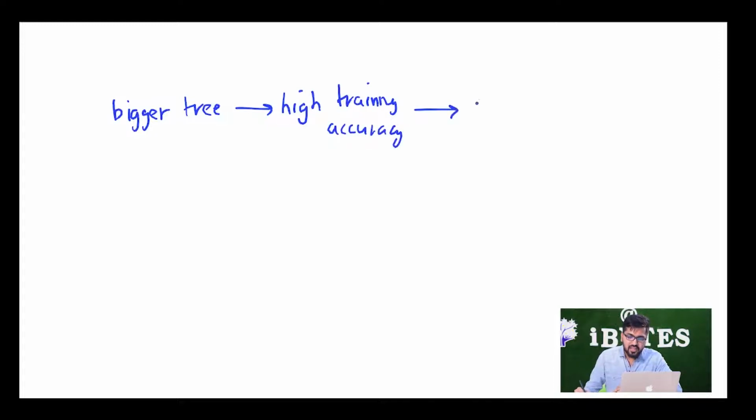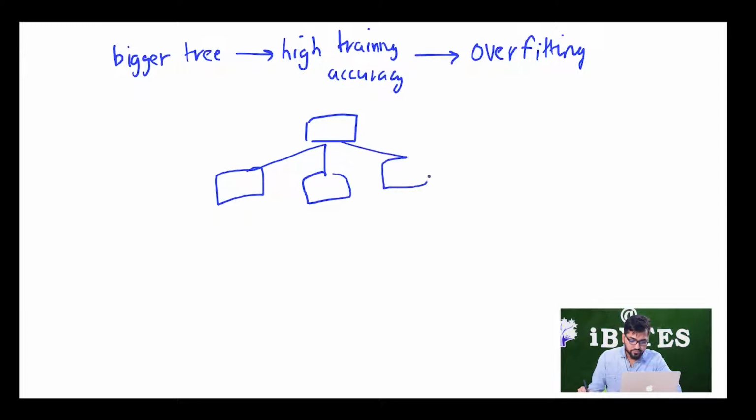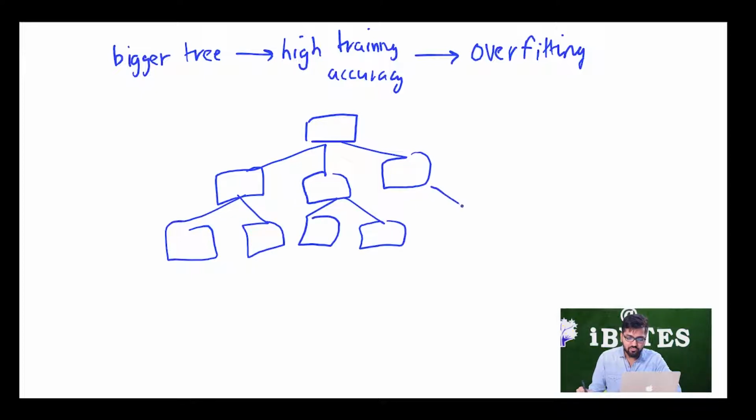So if I have a bigger tree, I will have high training accuracy, which means that I will be overfitting as I keep building the tree. The bigger the tree, the more the overfitting.